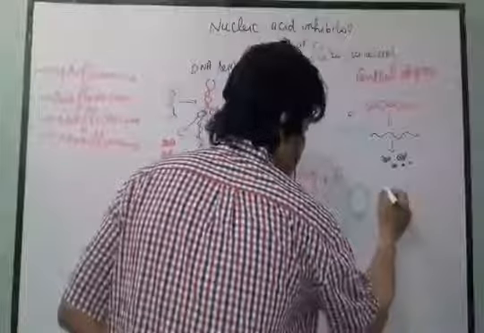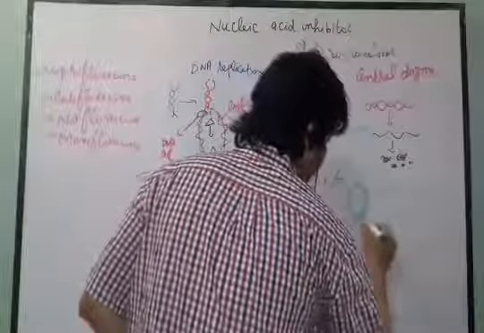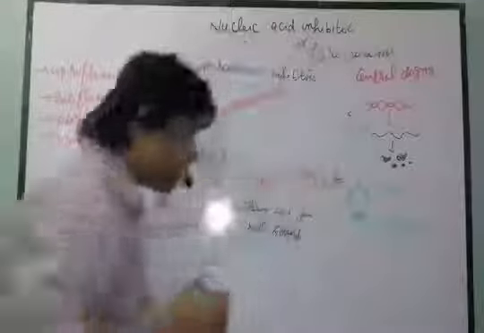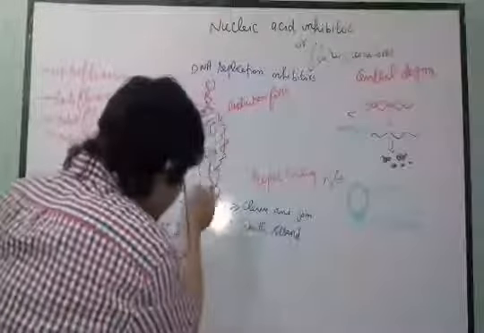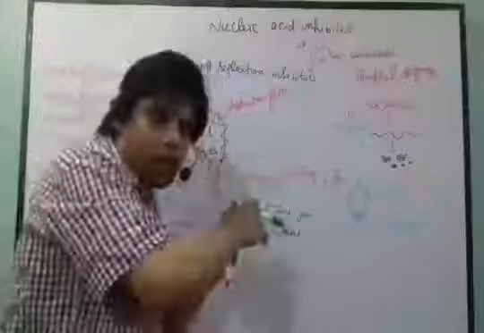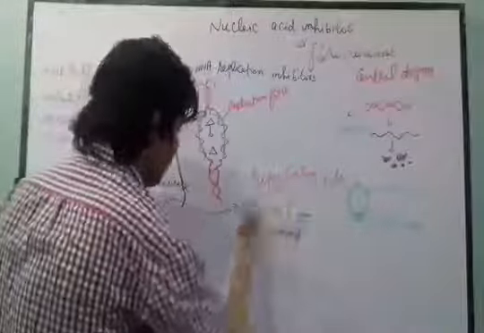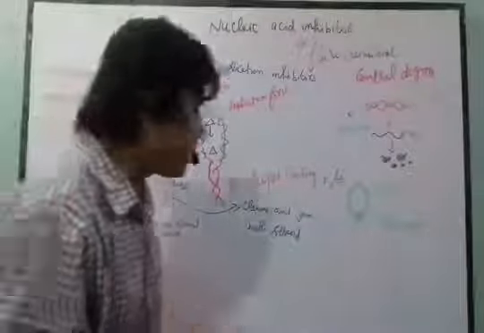Now let's suppose this one site is responsible for the joining, and this one is responsible for the cleavage. Fine. So this one site will come and cleave some area to release the tension, and then this other site will come, bind, and reseal that area. Fine. So that's all about the replication scheme of the DNA. I mean, how the DNA will be replicated.